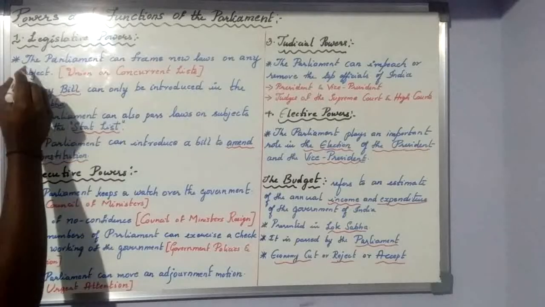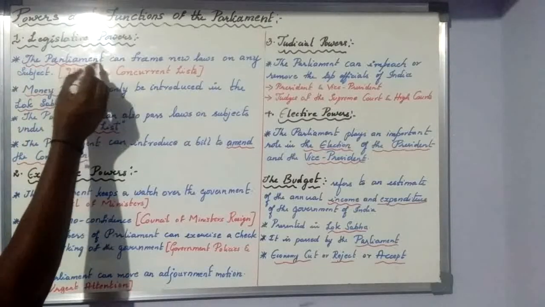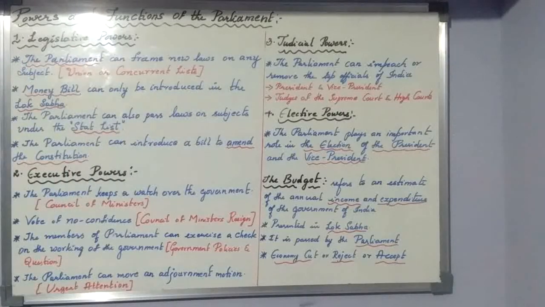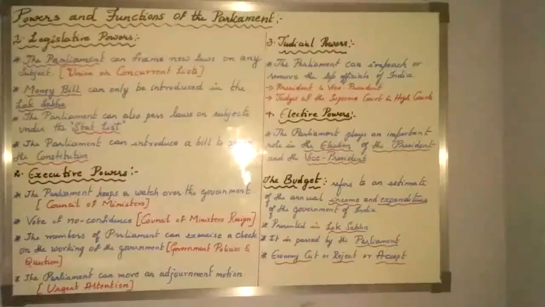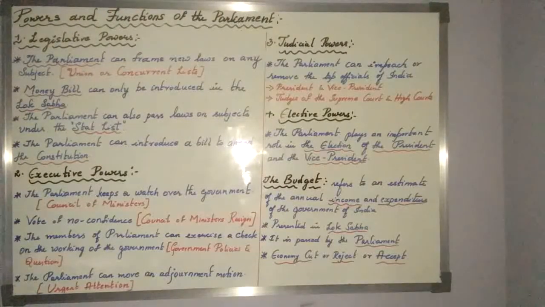In that, the parliament is the only one which can make laws or modify a law. That can be done only by the parliament.